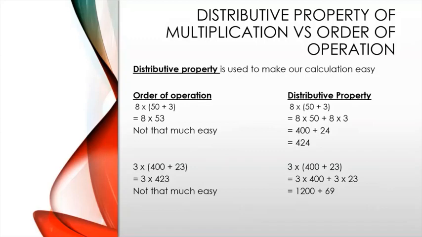And we also don't need to know the multiplication table of 23 fully. We can just do 3 into 2, which is equal to 6, and then we'll add a 0 at the end, which is equal to 60. And 3 into 3 is equal to 9. So 60 plus 9 is equal to 69. That'll make our answer 1200 plus 69. And if we do the addition, it will become 1269. Isn't it easy now?